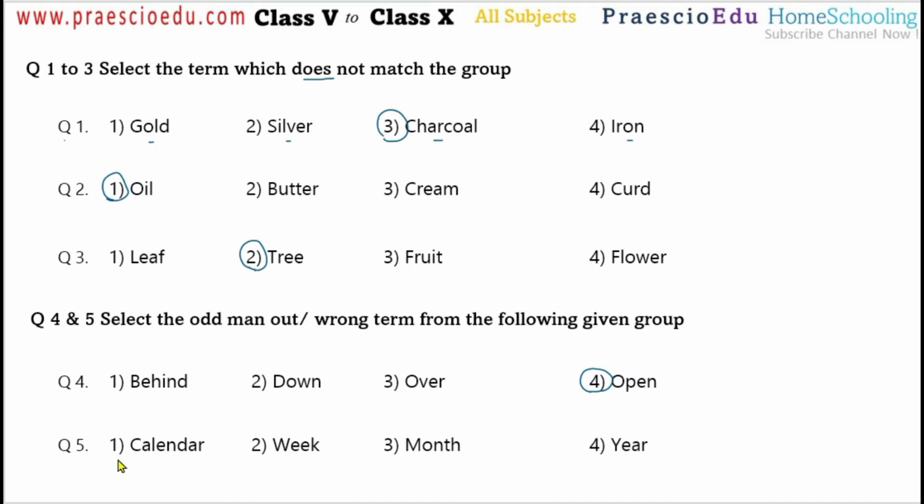Now question number 5, calendar, week, month and year. In this one week, month and year are periods, or we can say time frames. But calendar is not a time frame, it is referring to the month, week and the year. So this is not time related, this is just written papers. So calendar, means option number 1, is the correct one.